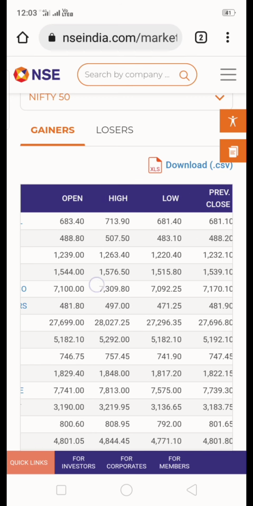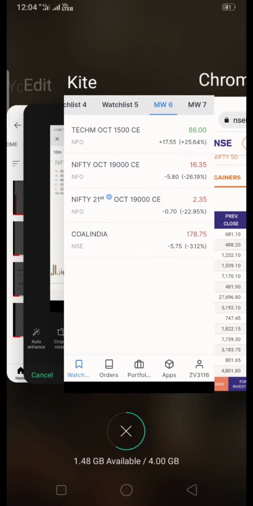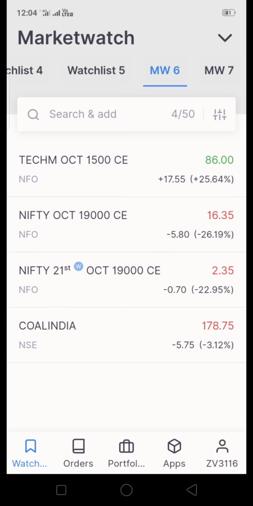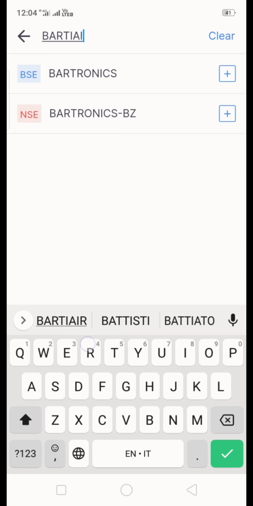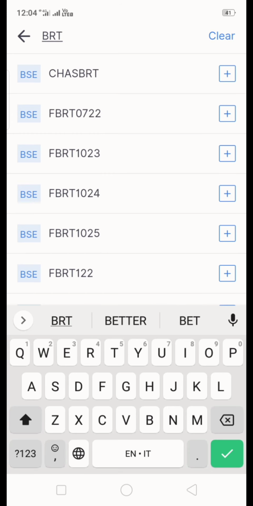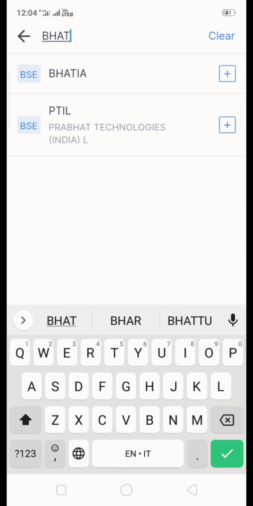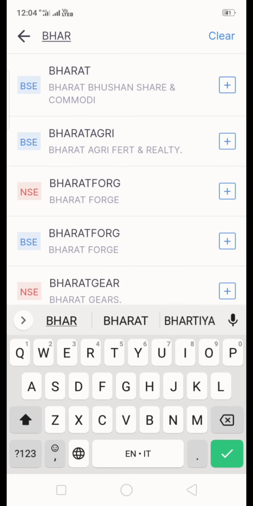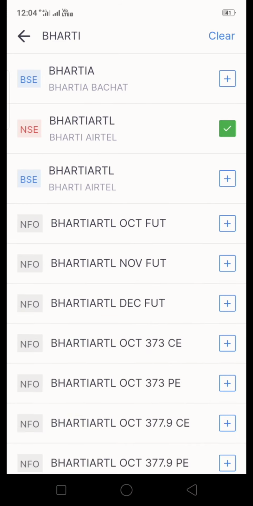Here Bharti Airtel is in an uptrend. So observe this one, Bharti Airtel.